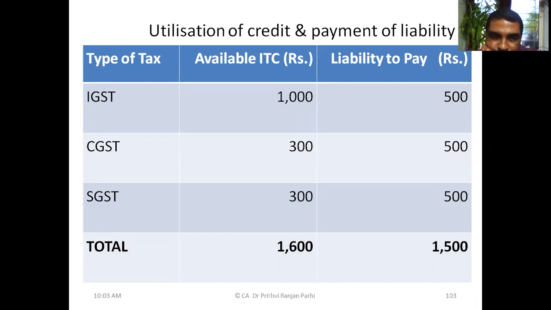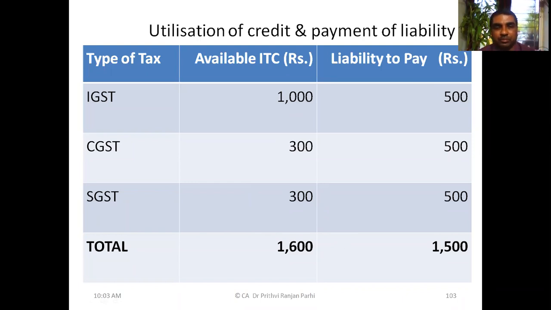Now what should we do? How do we pay the CGST liability first, out of IGST or out of CGST? Tell me, some of you reply, apply your mind. My question is that once the IGST liability is settled, you have 500 rupees under IGST, 300 rupees in CGST, 300 rupees in SGST. How are you going to settle the CGST liability and SGST liability? That is the question.